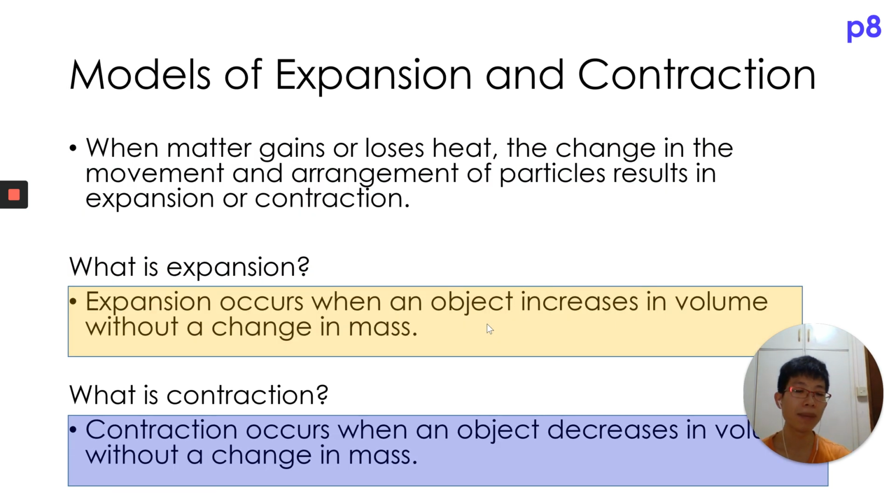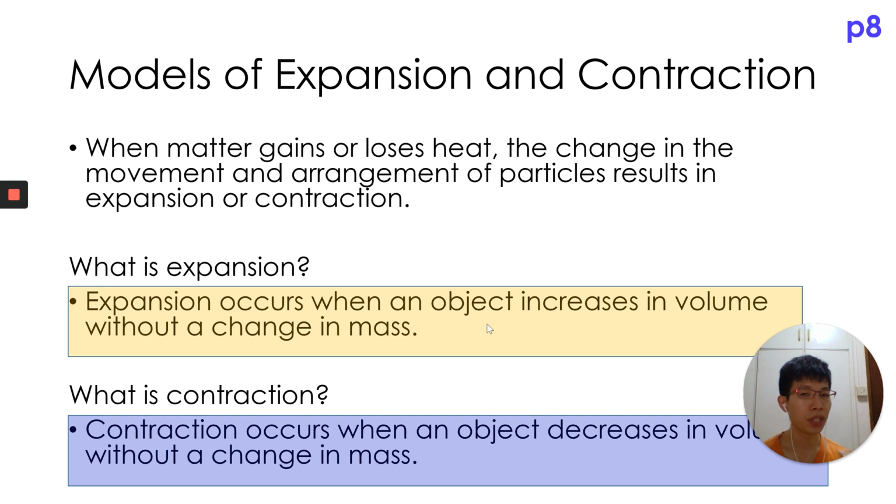So let's go through some brief introduction on what is expansion and contraction. I believe we have some key learning points from primary school, but we'll recap again. For expansion and contraction, when a metal gains or loses heat, this causes a change in the movement of particles and the arrangement of particles as well, which results in expansion and contraction.